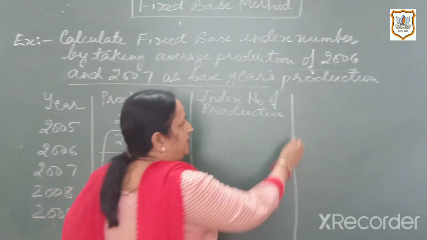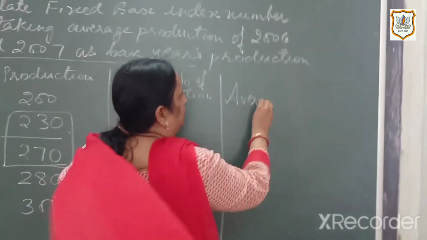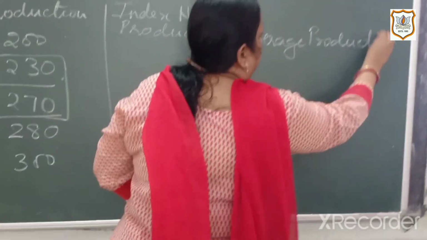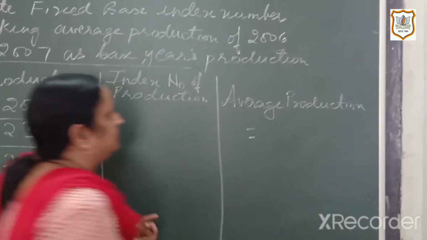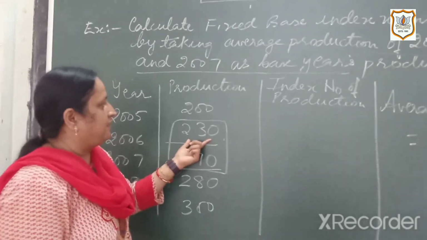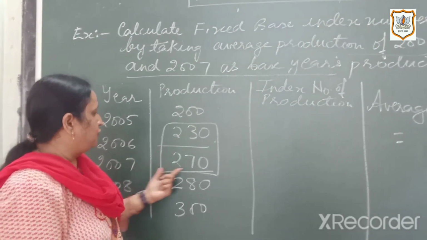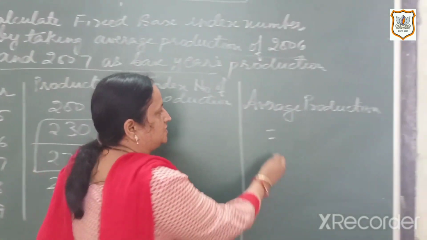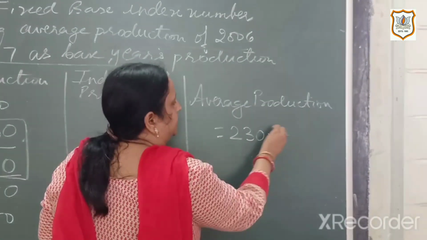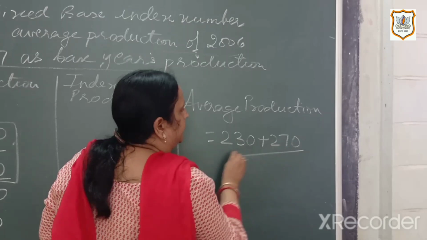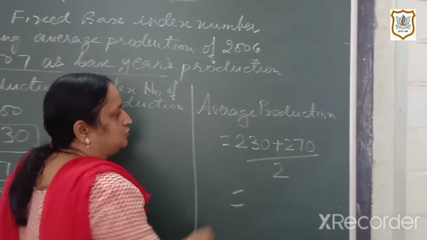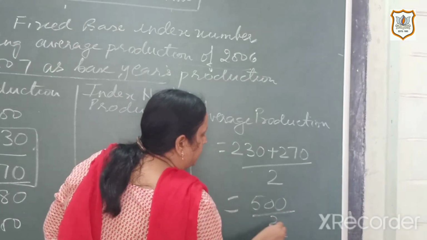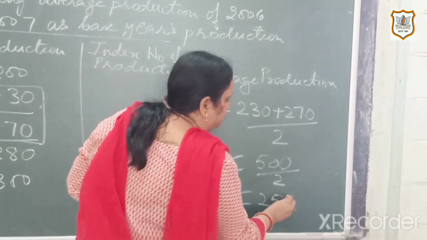So average production will be equal to, see, 2006 we are having production 230 and for 2007 we are having 270. So average production will be 230 plus 270 divided by 2. So when you calculate this, you will have 500 by 2, that is 250.